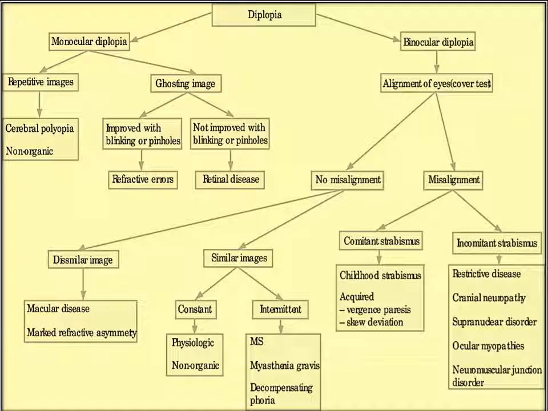And in case of misalignment of the visual axis, comitant and non-comitant strabismus, I've already explained before. So you can just go through this chart and have a very clear concept of diplopia.